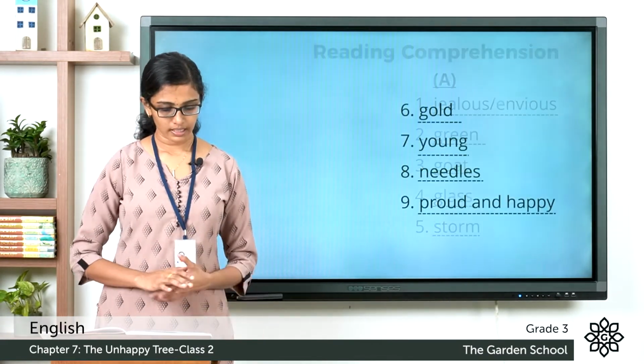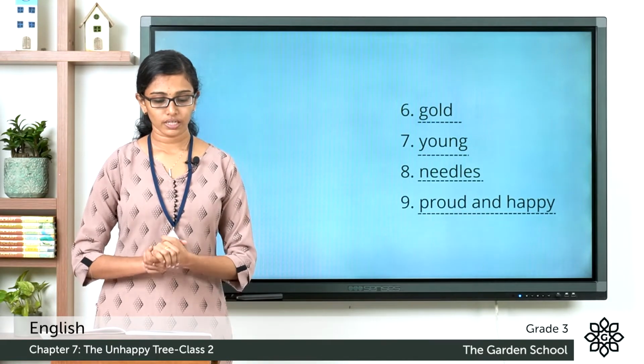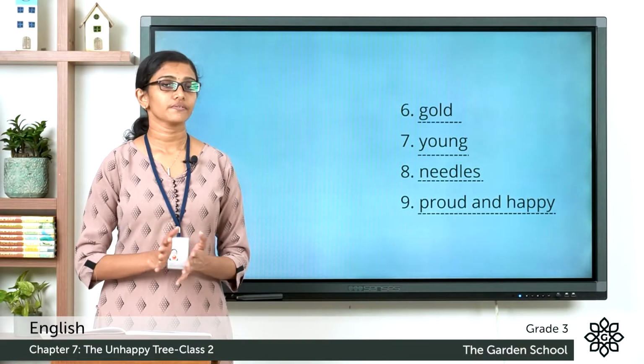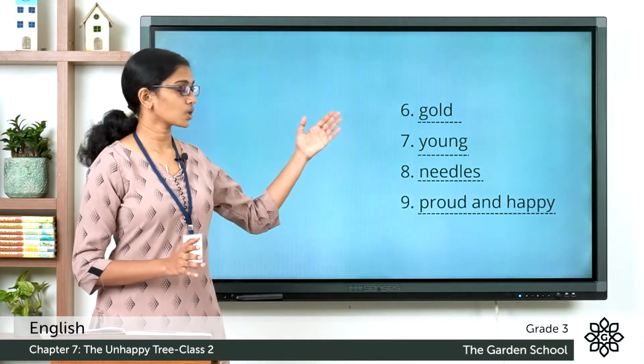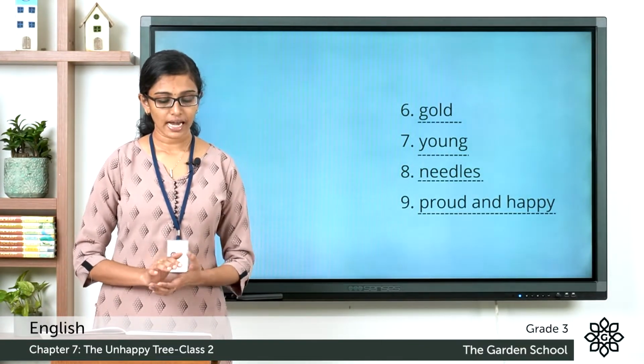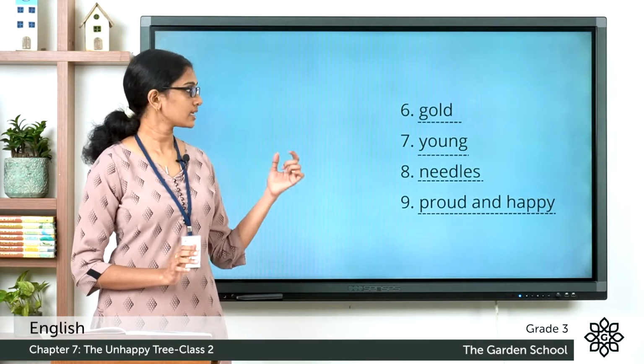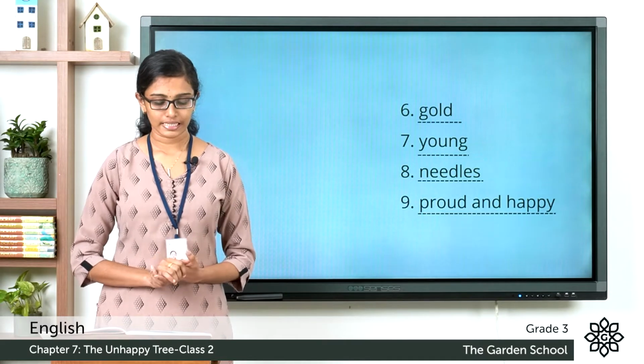Now the sixth one, the little tree wished for leaves of dash as its third wish. So when it made the third wish, it wished for leaves made of gold. 7. A dash man stole all the golden leaves. A young man stole all the golden leaves.